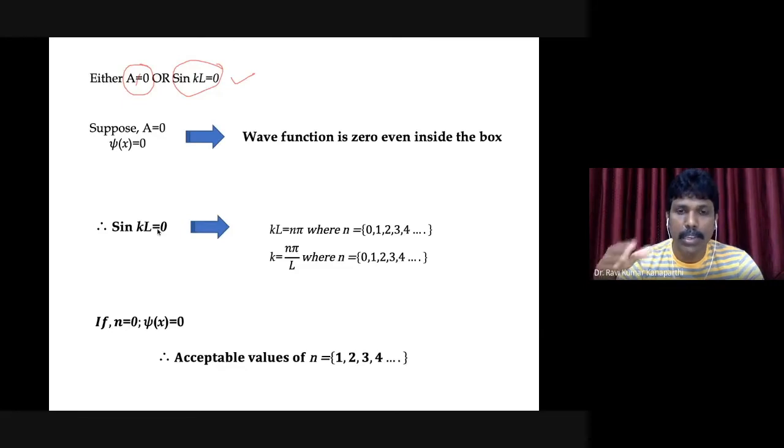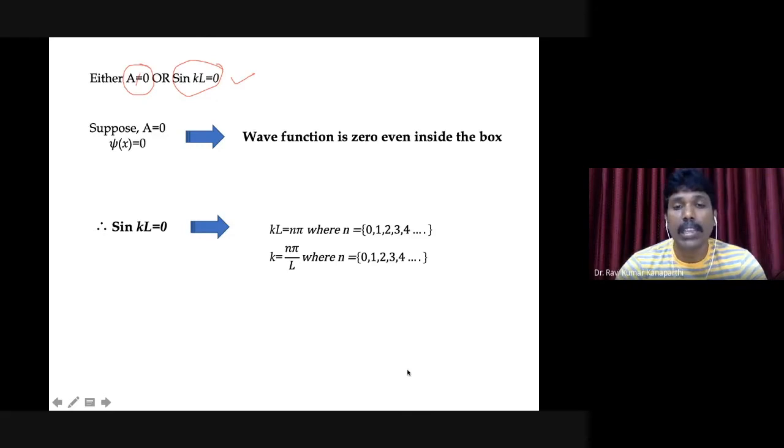After doing all this mathematical exercise, if we find a solution which doesn't explain the behavior, we normally don't accept it. So that is why n cannot be 0. We neglect n equal to 0, and the other values of n are accepted.